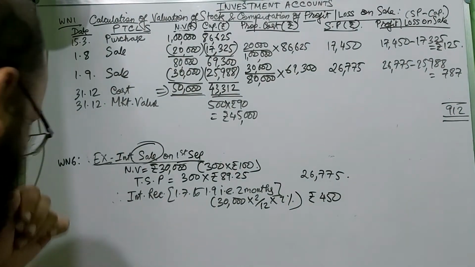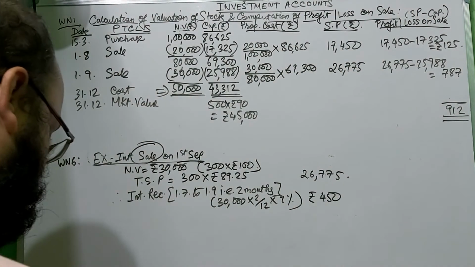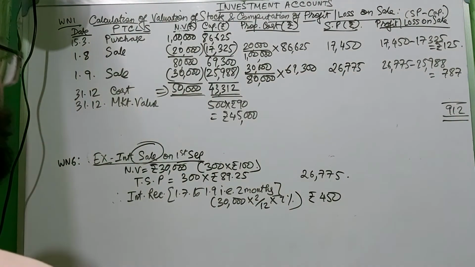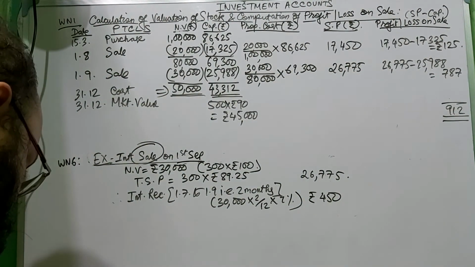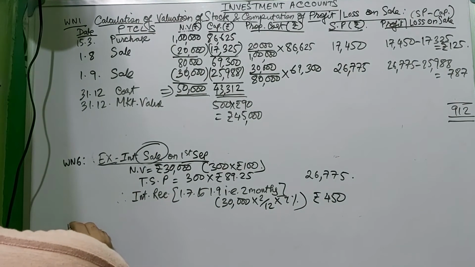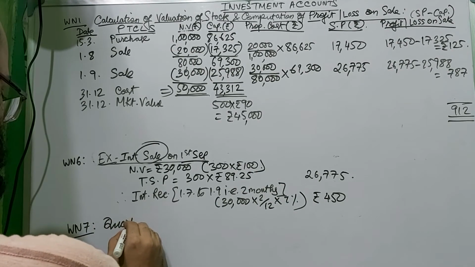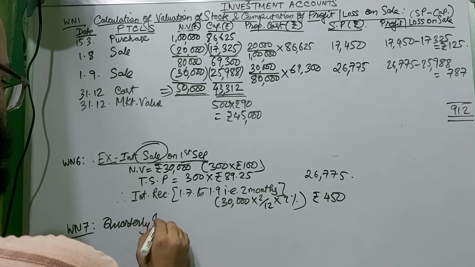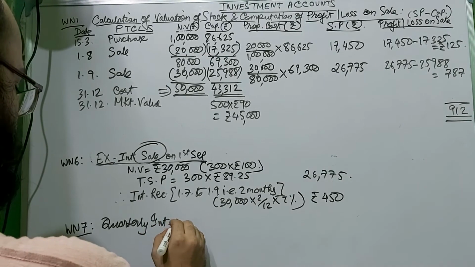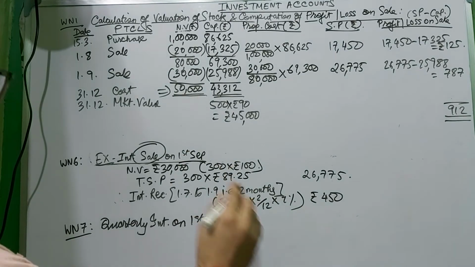Okay. Again, you have to calculate the quarterly interest which you have received. The quarterly interest after September is due on 1st of October, which will be working note number 7. Quarterly interest on 1st October on the basis of the nominal value.